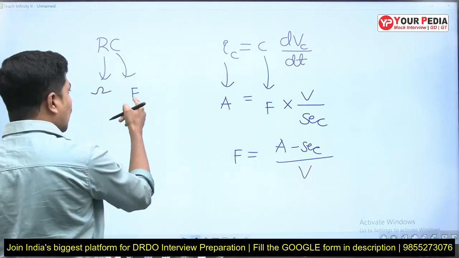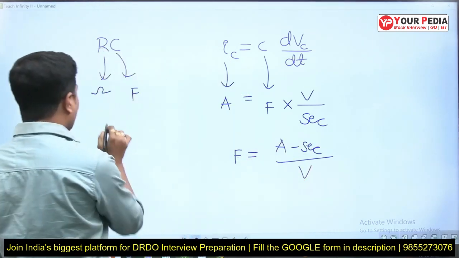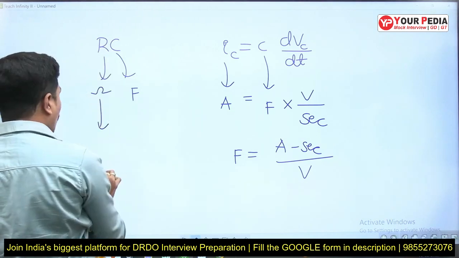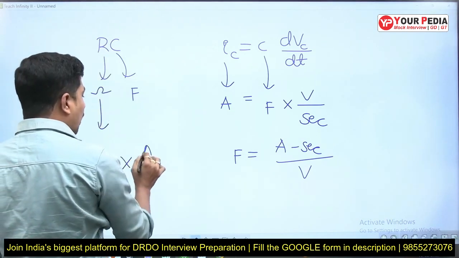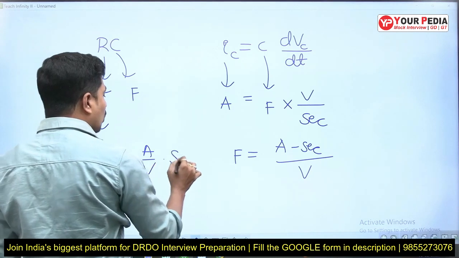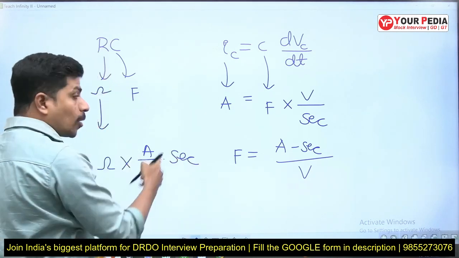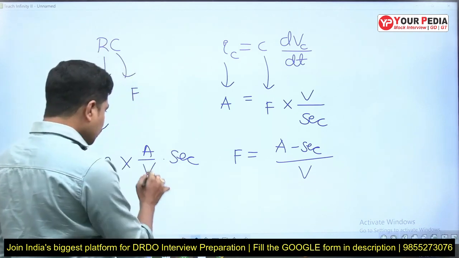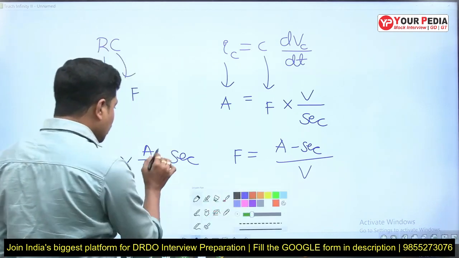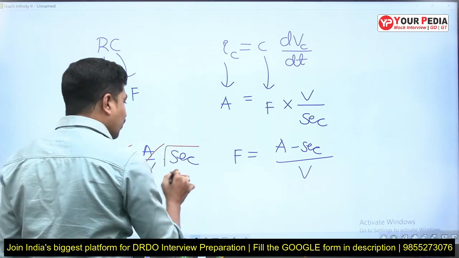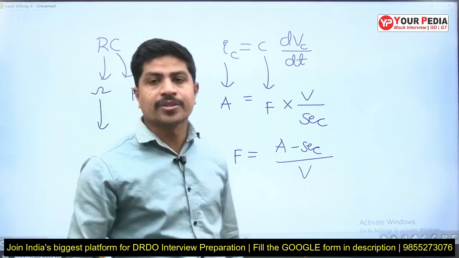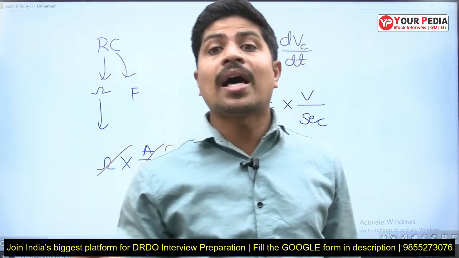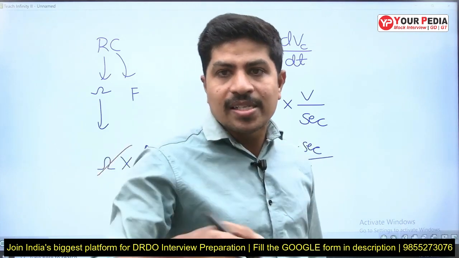Let's replace this farad with ampere second per volt. So R units are ohms, ohms into ampere by volt into seconds. Volt by ampere is ohm, then ampere by volt is mhos, so these get cancelled. We are left finally with seconds. We proved it: the units of time constant are seconds, and R into C is giving seconds.